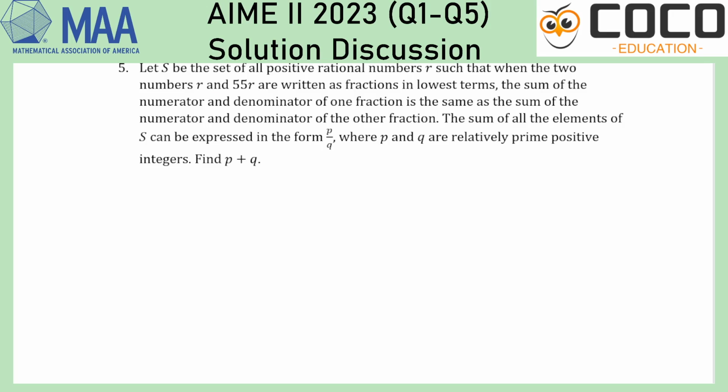Okay, so it means that A over B in lowest terms, if this is R, then 55A over B is going to be simplified into lowest terms in such a way that causes them to be the same.